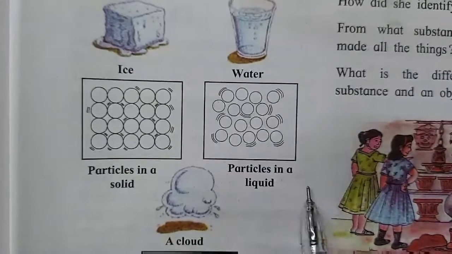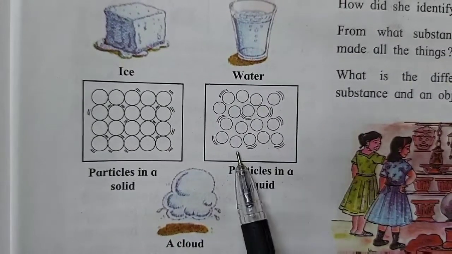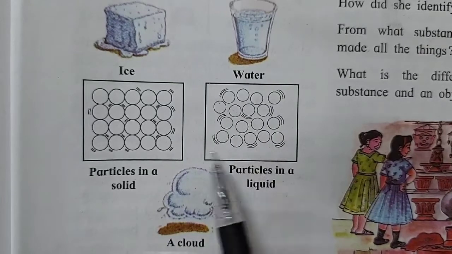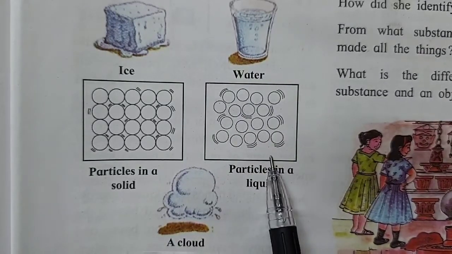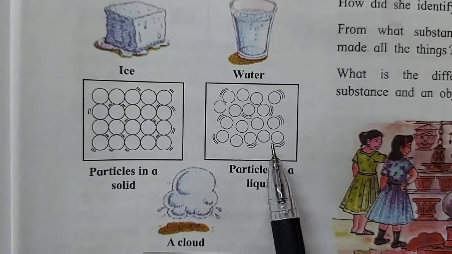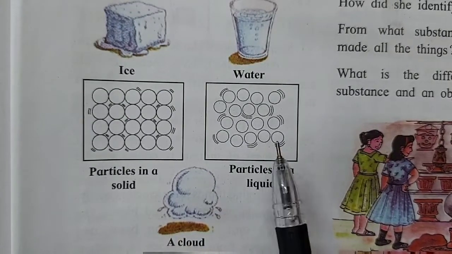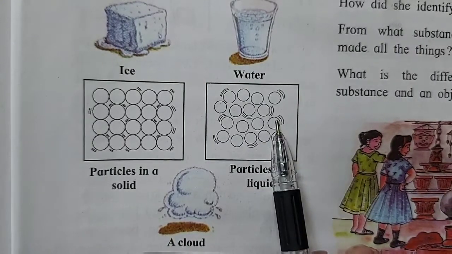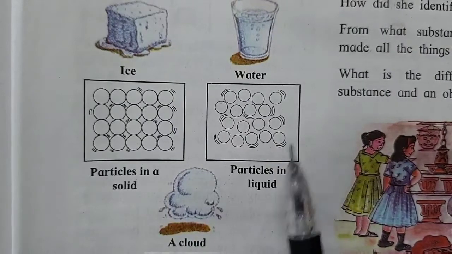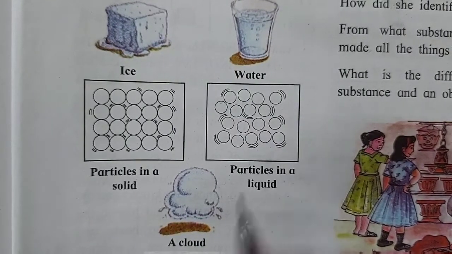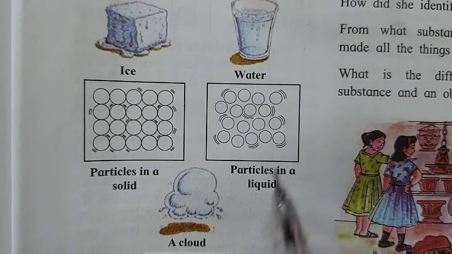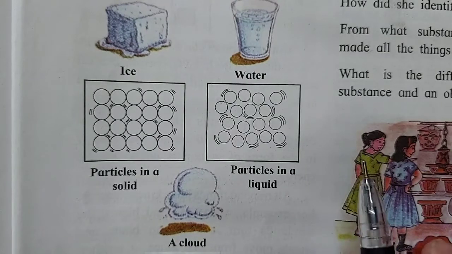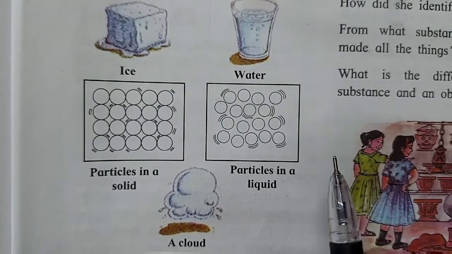Understood children? Coming towards liquid. Now the particles arranged in a liquid are a little bit far away from each other. Little bit. Now they will change the shape. They will take the shape of the container you fill in. If you are filling the water in a bottle, it will take the shape of the bottle. If you fill it in a plastic bag, it will take that shape. If you fill water in a balloon, it will take the shape of the balloon.